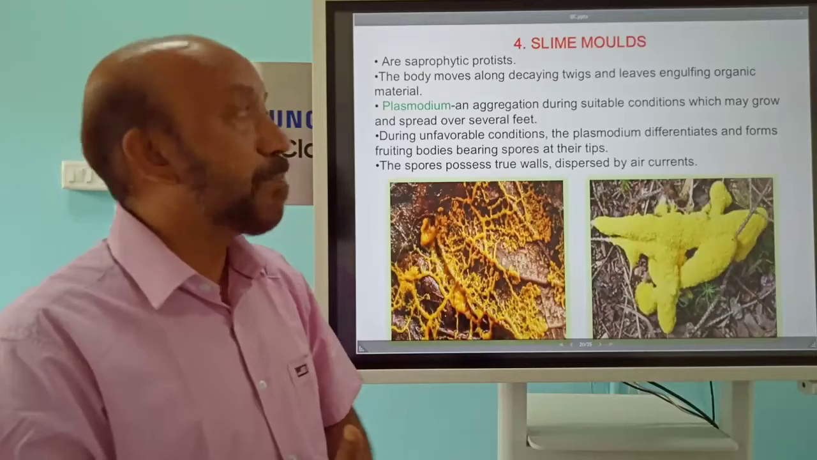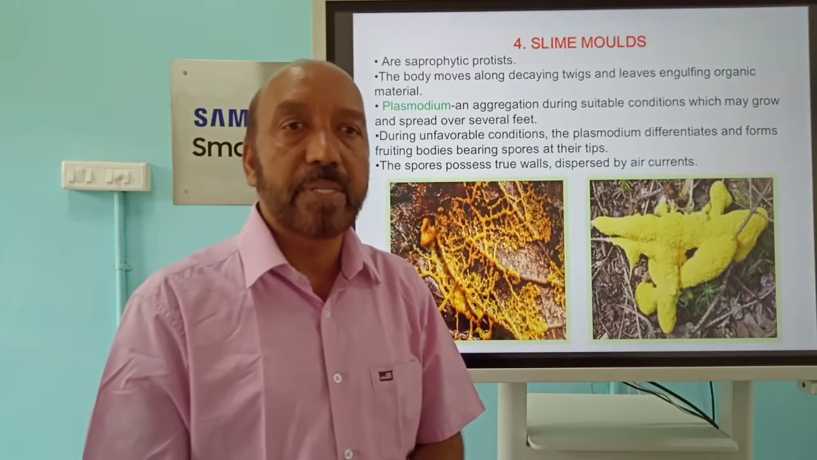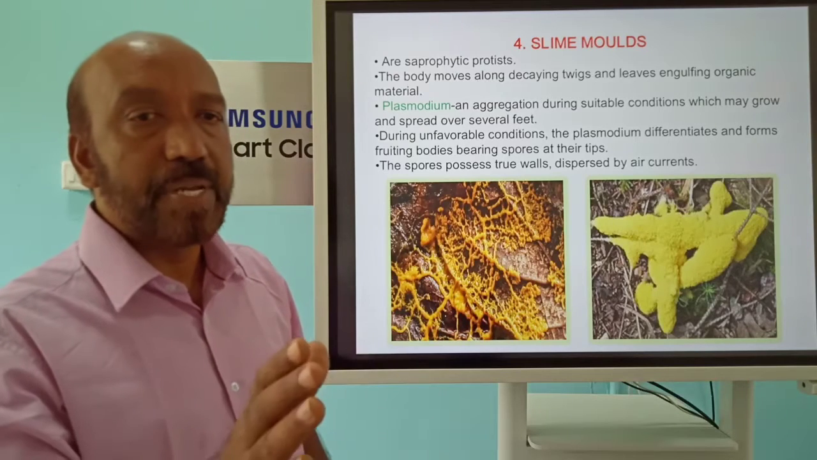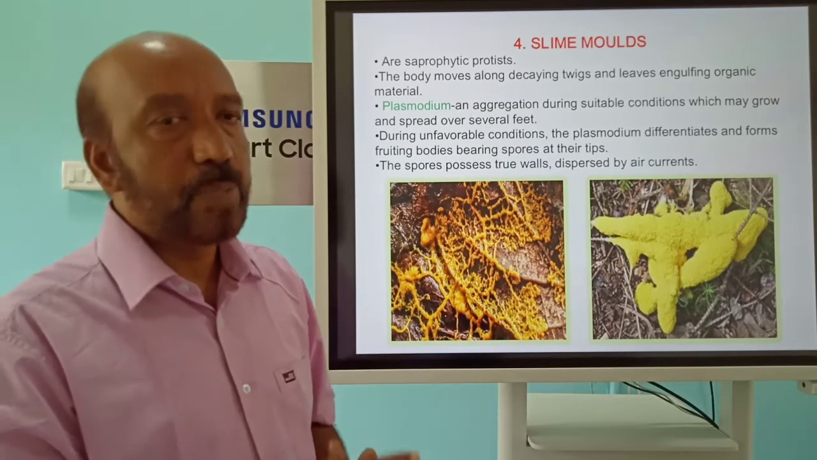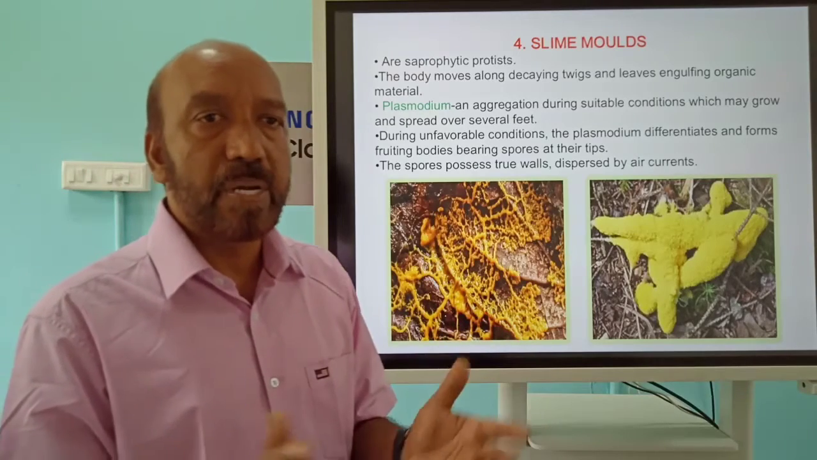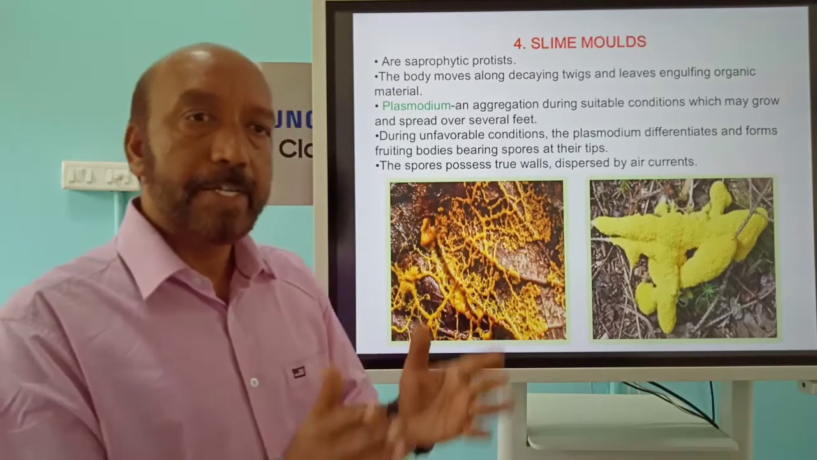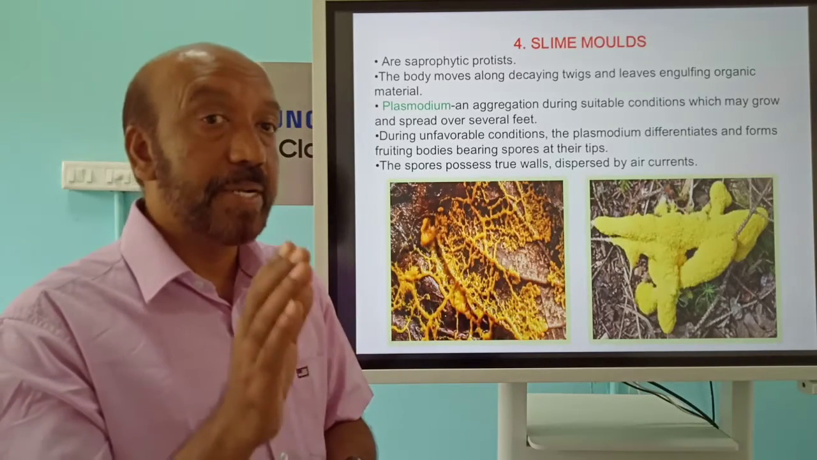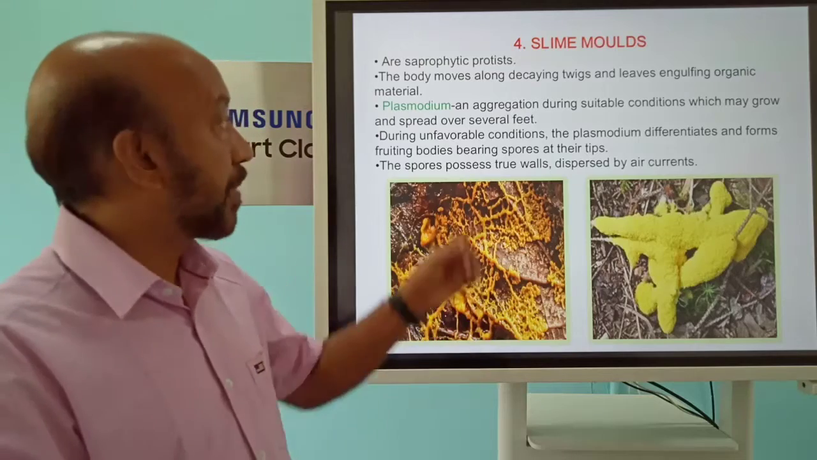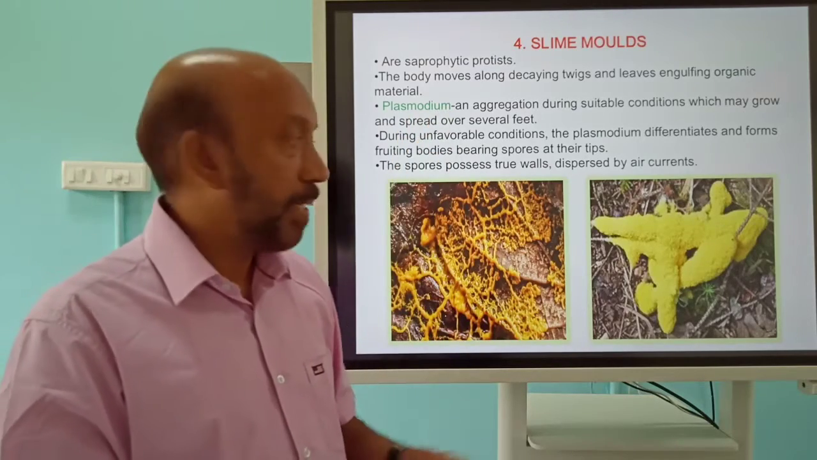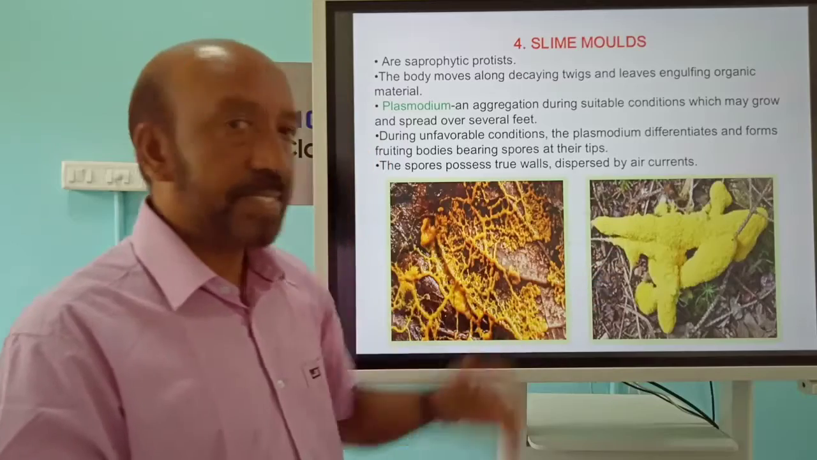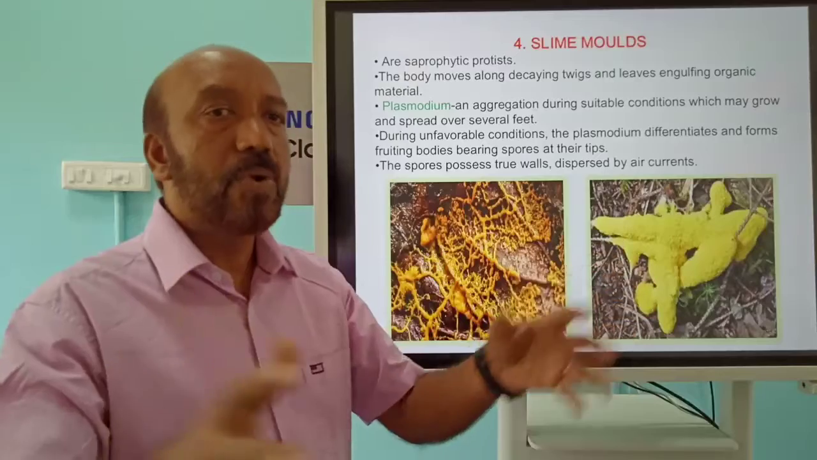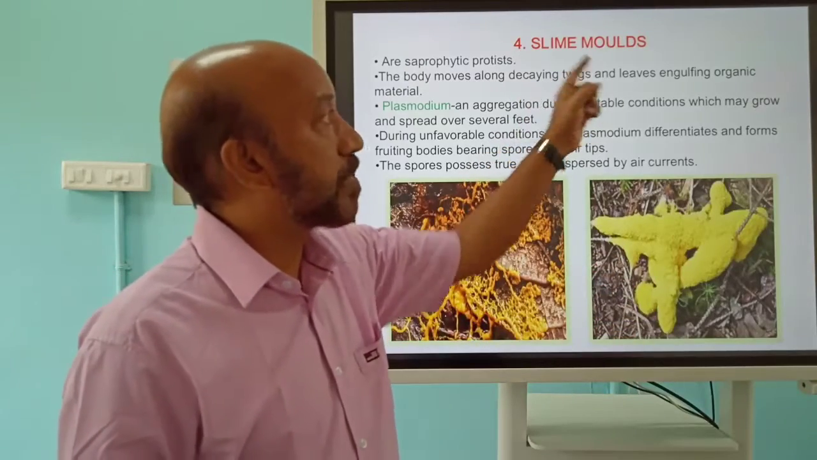Another one is the slime molds. This mold is actually related to the fungi. But here the thing is that this group of organisms are saprophytic protists. The saprophytic protists do not have the capacity to prepare food by themselves, and they are unicellular or an aggregation of multicellular forms also, and they are the major decomposers. Here we can see one term we use, plasmodium, nothing but the aggregation of cells formed during suitable conditions, which will spread to engulf the decaying twigs and leaves, etc.